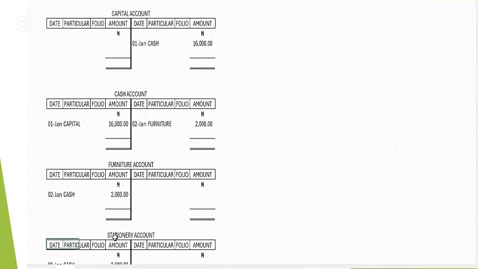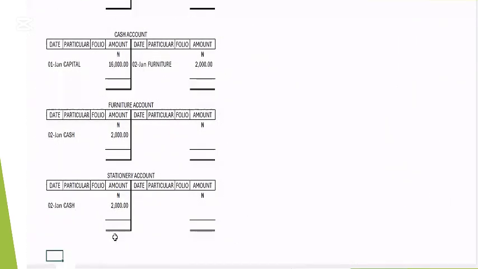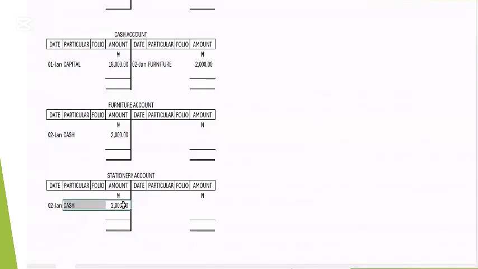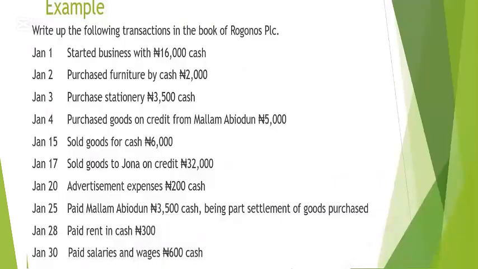We already have a cash account, so we don't need to open another one. The question said we paid 3,500 cash for stationery. Since cash is given out, normally, as we said before, the expense account is to be debited. We debit the expense account and credit the cash account.